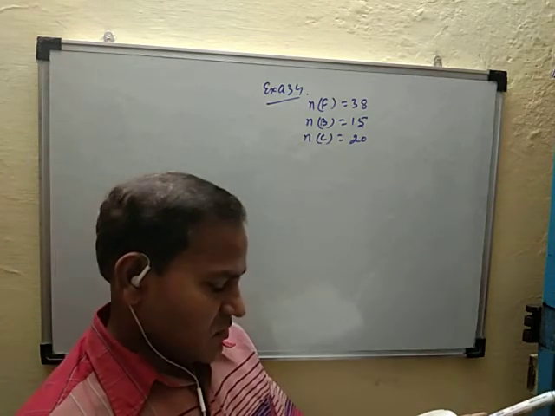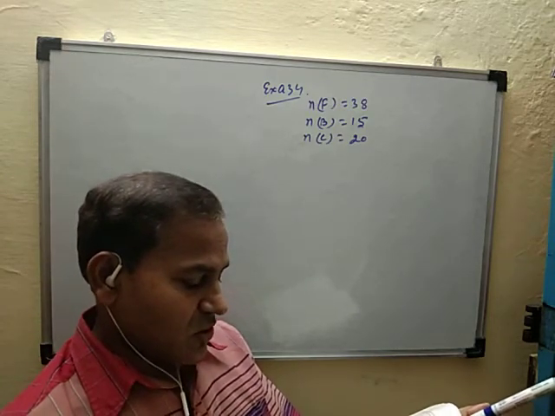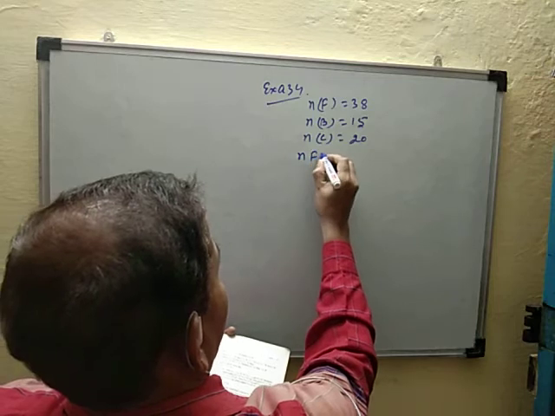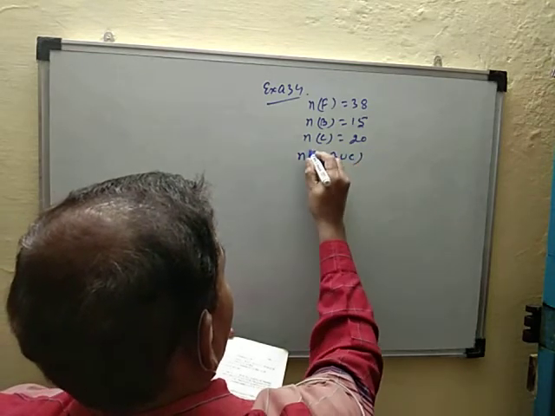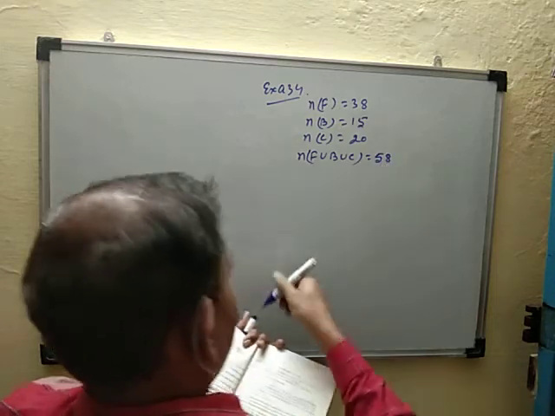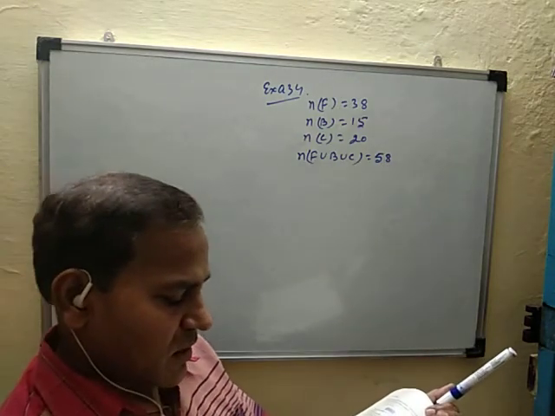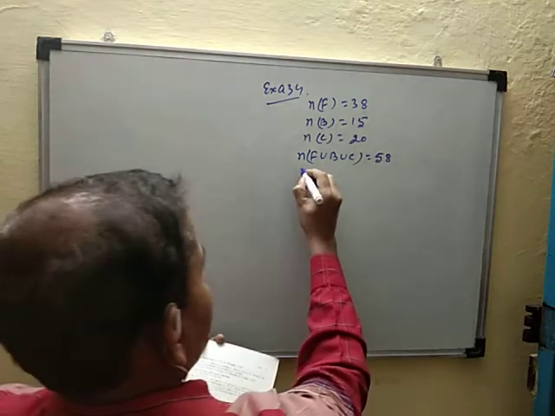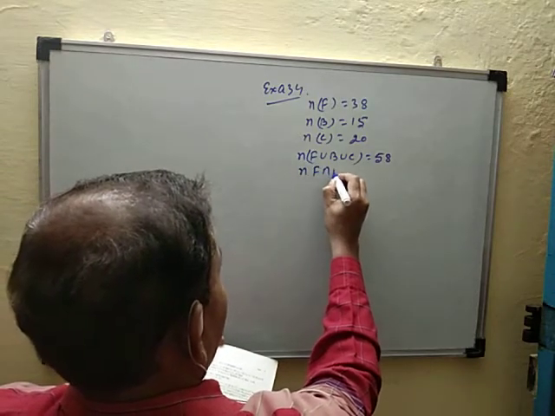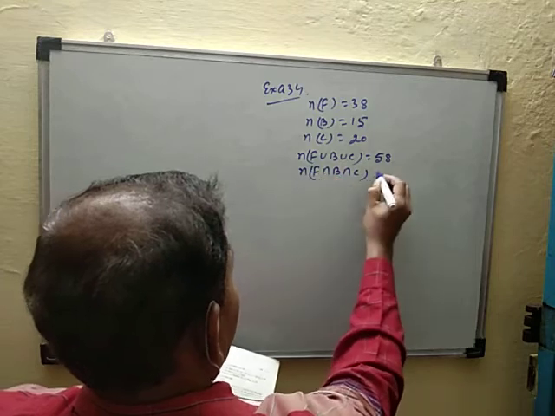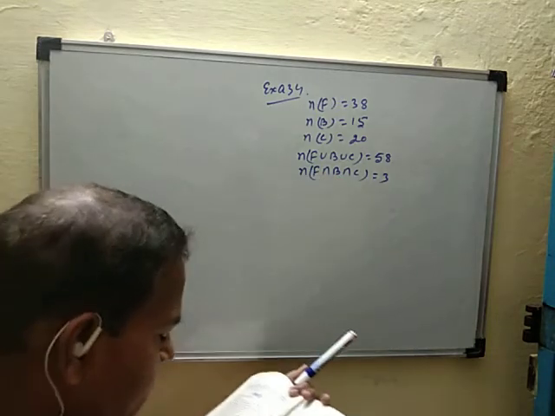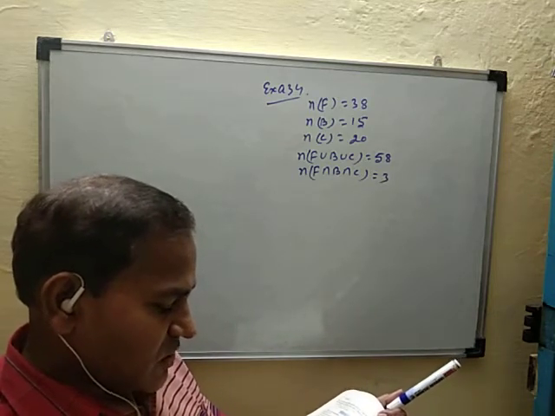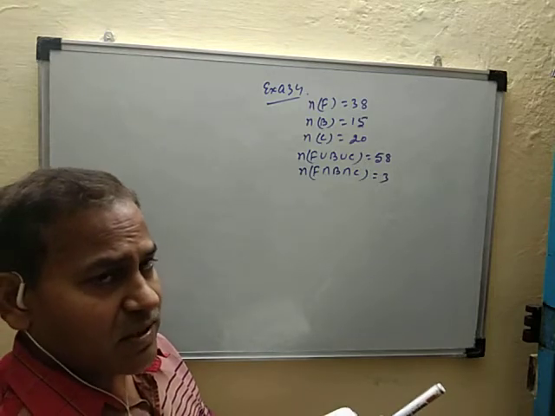If these medals went to a total of 58 men, that is n(F union B union C) is equal to 58. Total given 58. And only 3 men got medals in all medals. That is n(F intersection B intersection C) is equal to 3. How many received medals in exactly 2 of these 3 sports? Number of medals exactly 2.